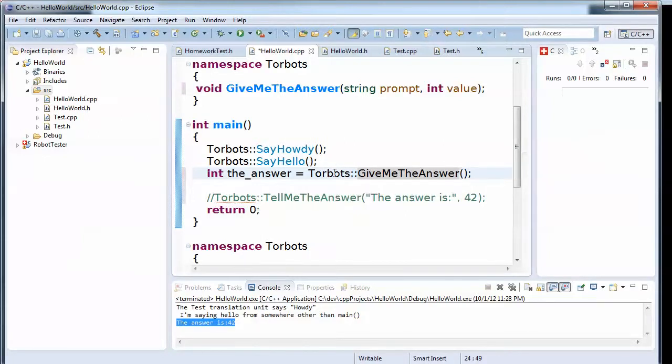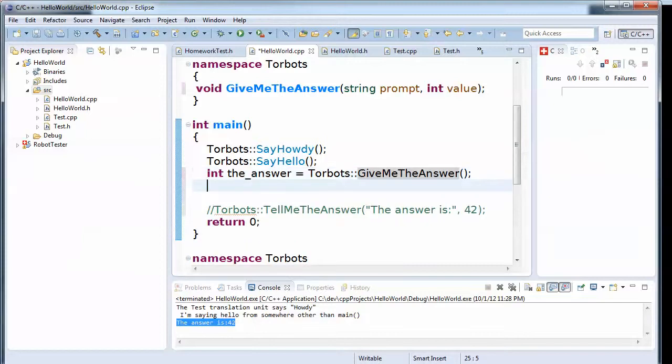So what we're doing is we're calling a function that returns a value, so we have to have some place to put that value, so we put it in our own int variable called the answer. And then if we want, we can do the same thing that we were doing before in our function. The answer is, and then we can say the answer, and then we can just put out our new line and our semicolon.